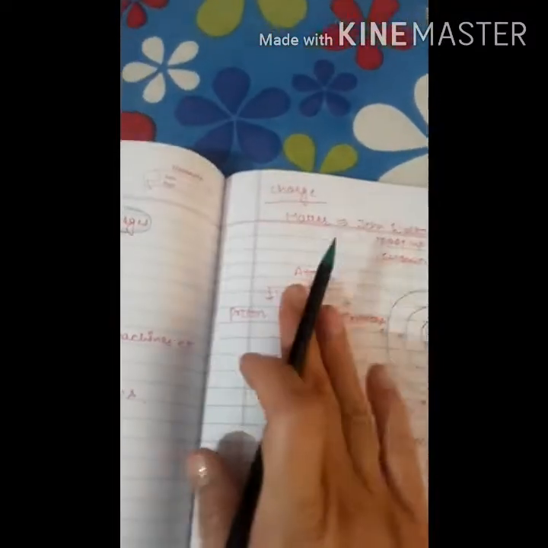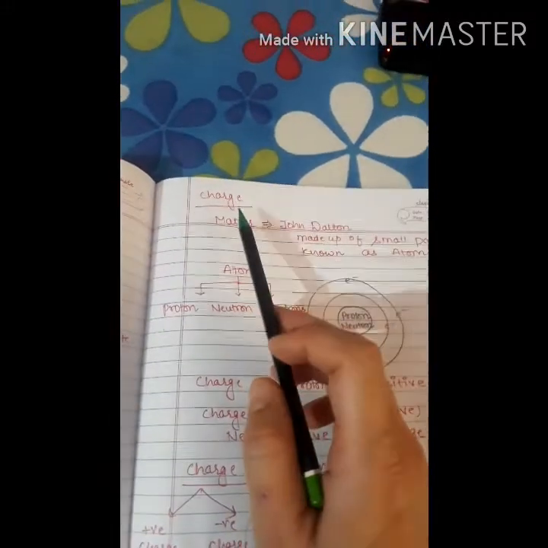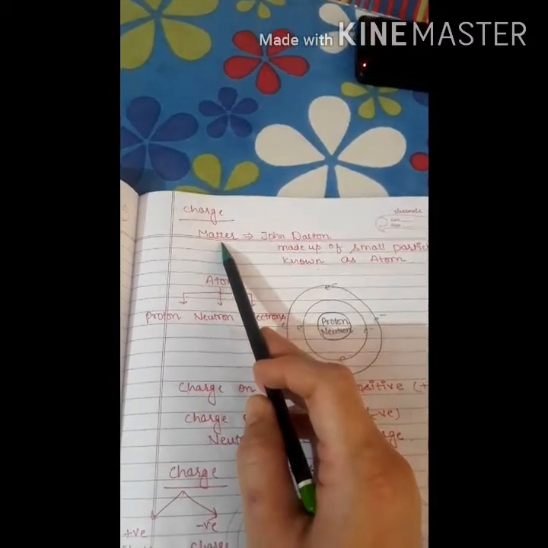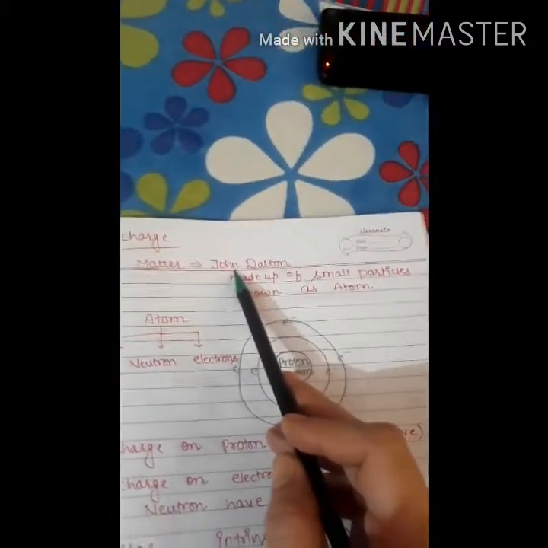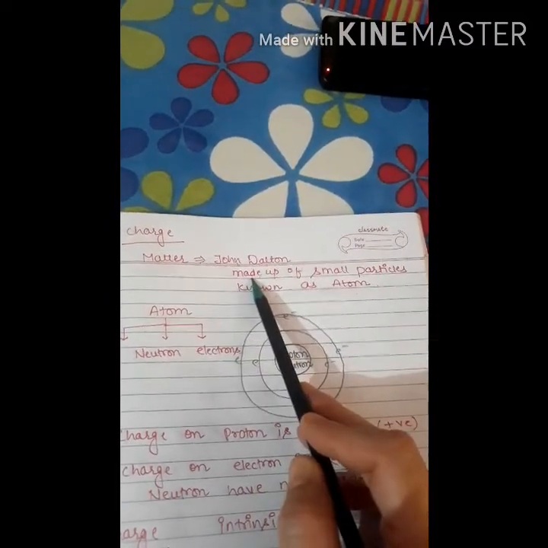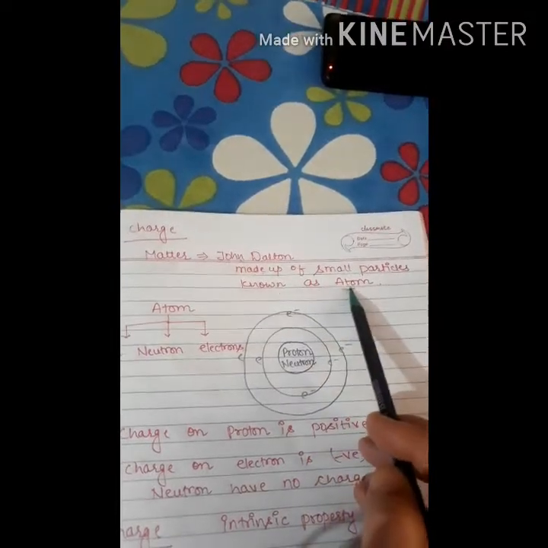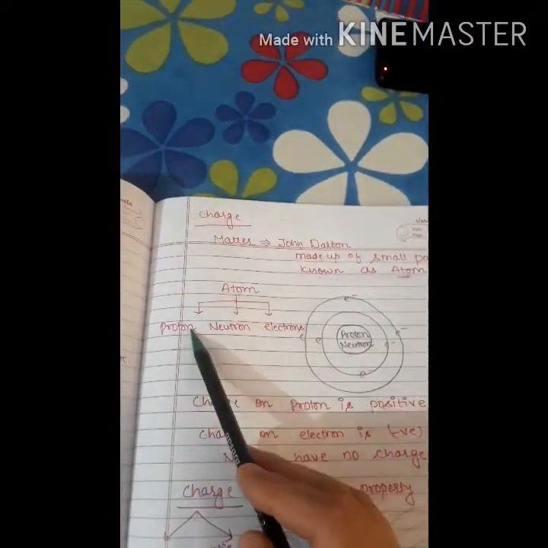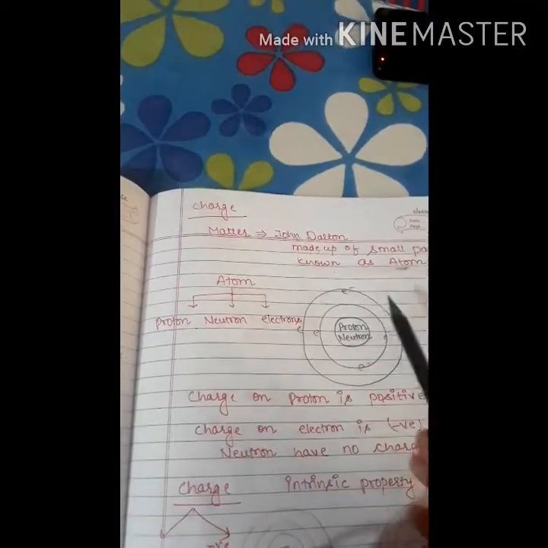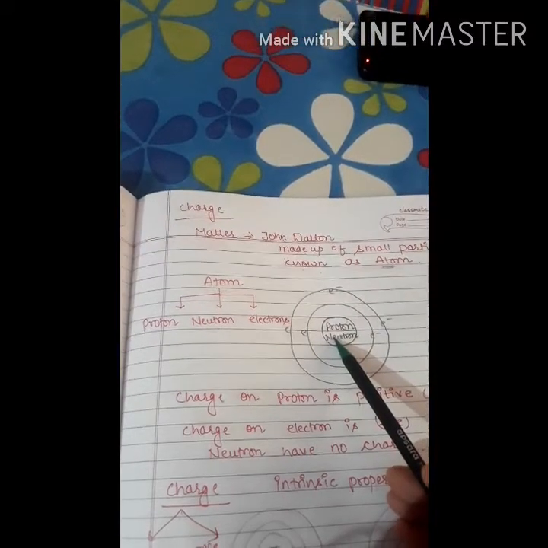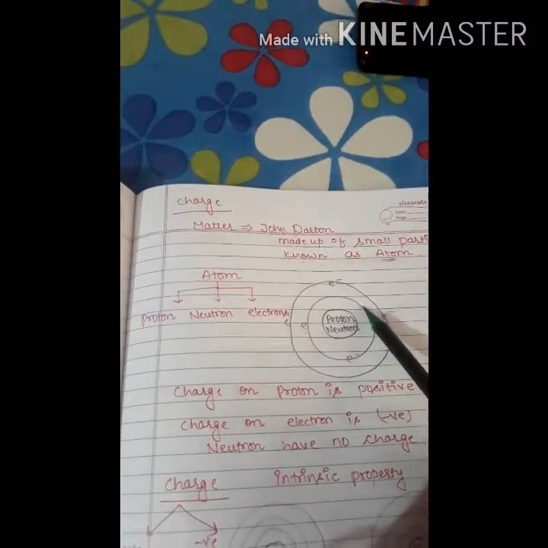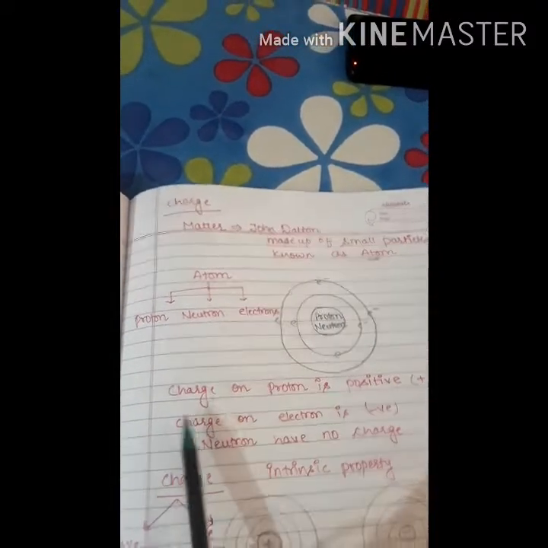Now the next topic is about charge. Before starting this topic, you should know about matter. A famous scientist, John Dalton, said that any matter is made up of small particles known as atoms. An atom itself is made up of three particles known as proton, neutron and electron. Protons and neutrons are situated inside the nucleus, while electrons are revolving around the nucleus in various orbits.